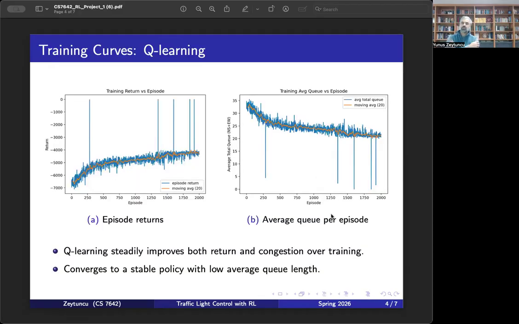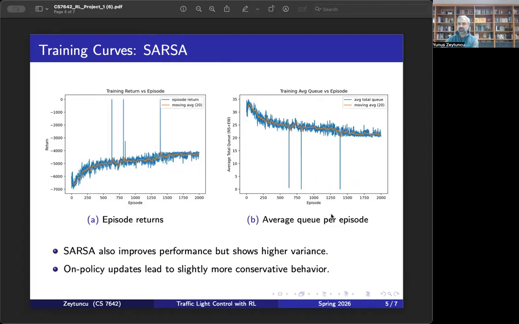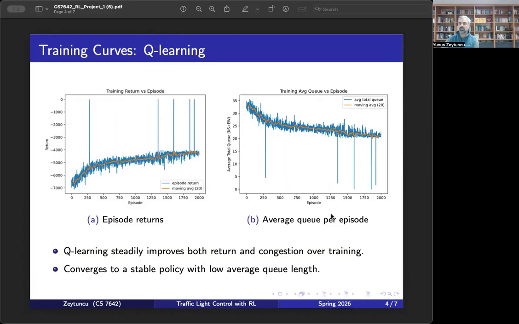All right, once we established that value iteration and policy iteration justify the correctness of the environment, we switched to Q-learning and SARSA, and I put them on two different slides. SARSA is here, and if you compare to Q-learning, Q-learning improved slightly better than SARSA, and it definitely improves return time and congestion over training.